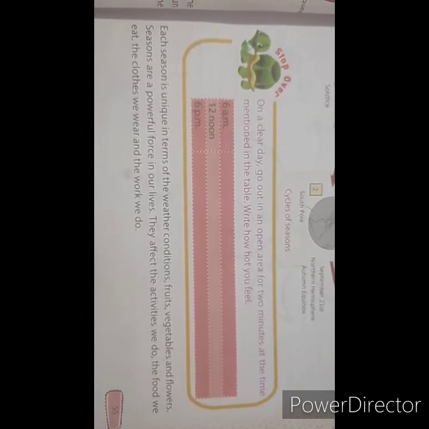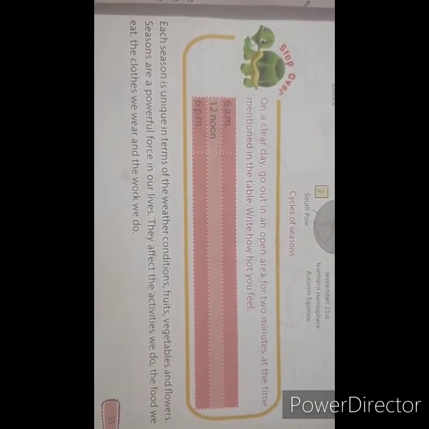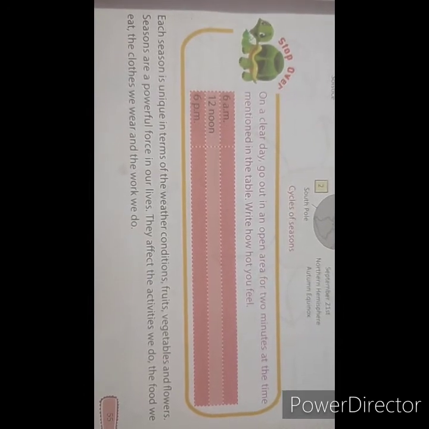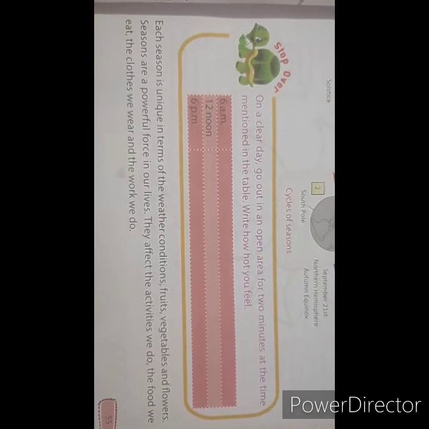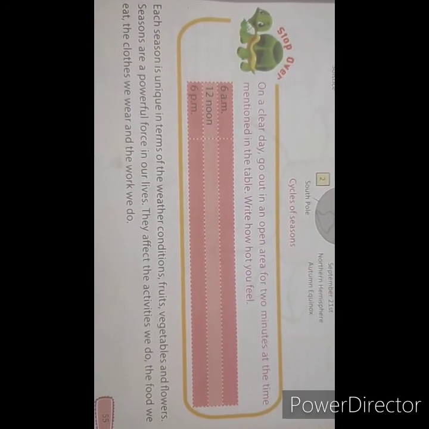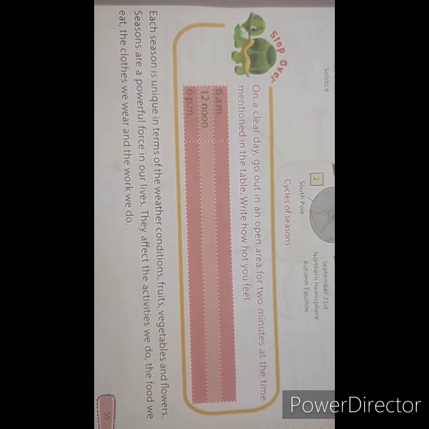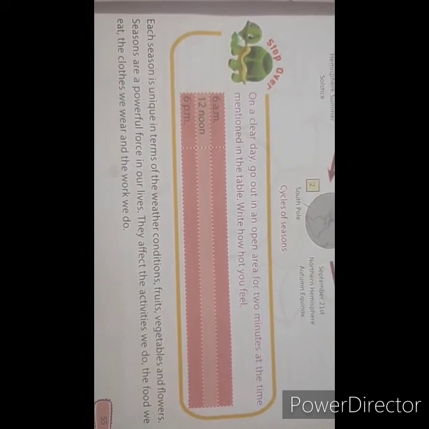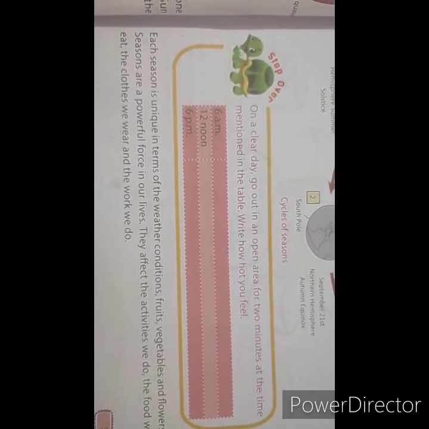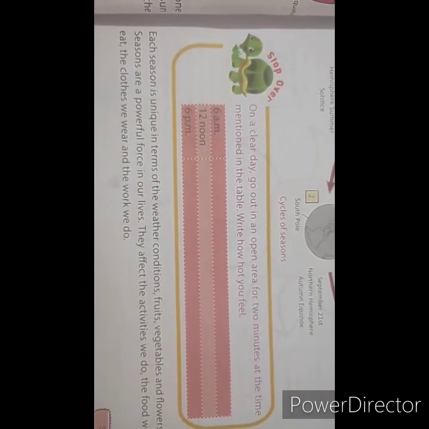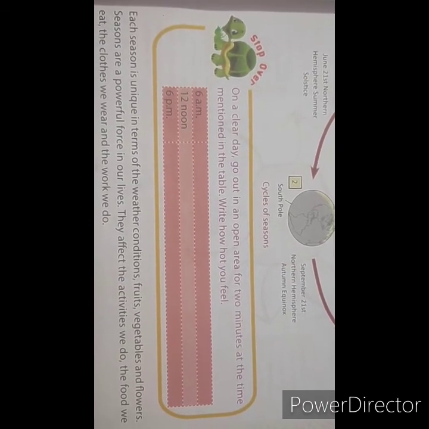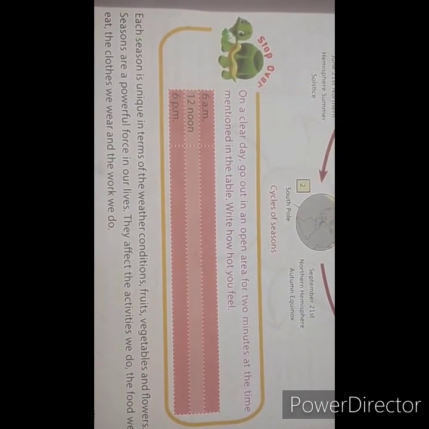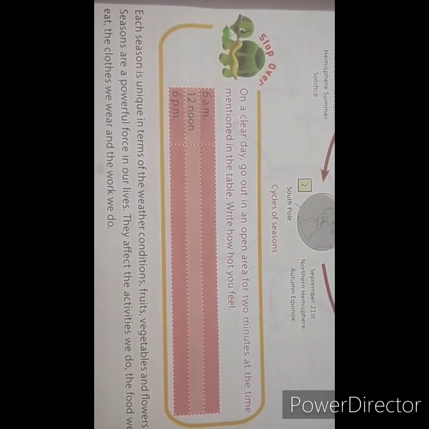Now come to the next. Each season is unique in terms of the weather conditions, fruits, vegetables, and flowers. Seasons are a powerful force in our lives. They affect the activities we do, the food we eat, the clothes we wear, and the work we do. As in winter season, we used to put on woolen clothes.